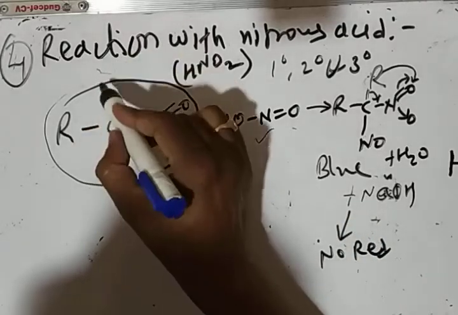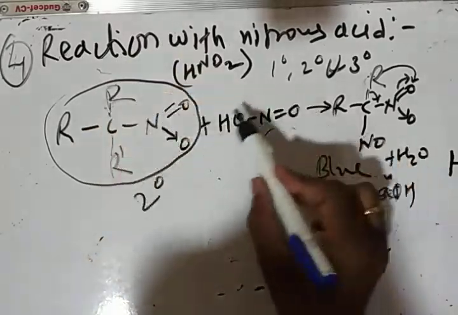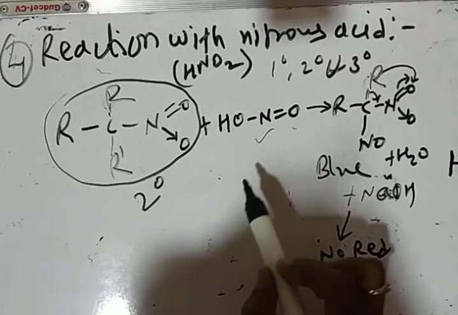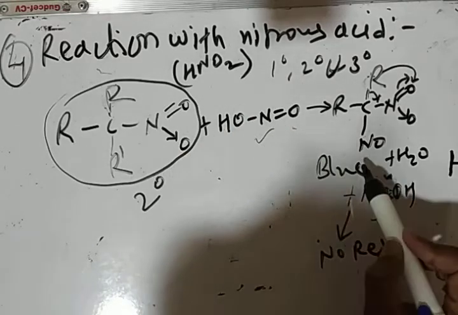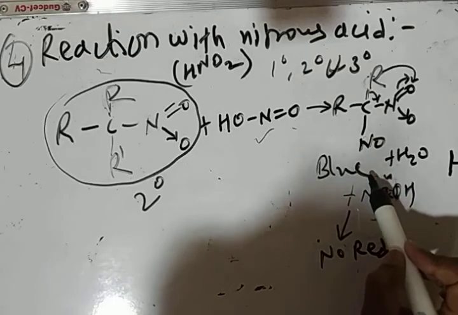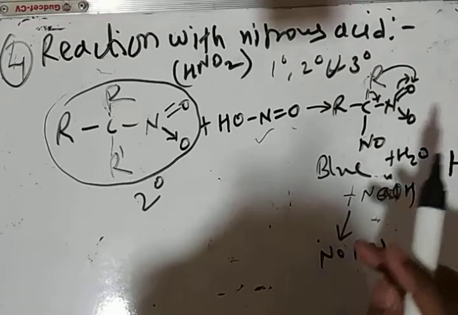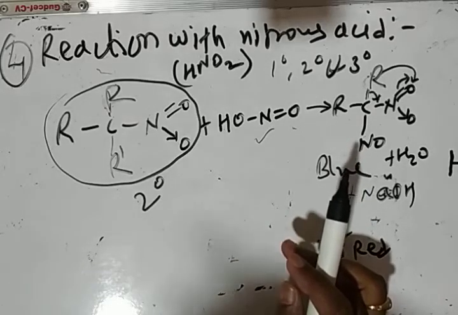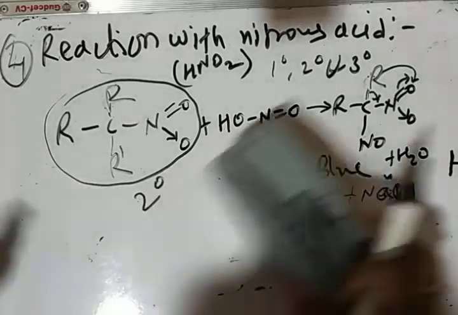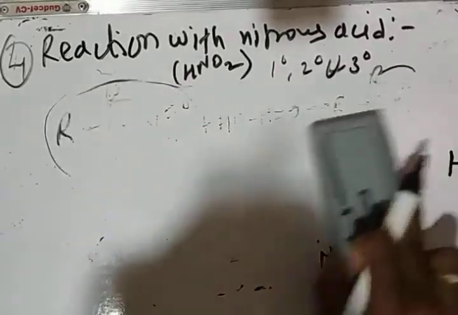For tertiary nitroalkane, there is no nitrosylation reaction, or there is no reaction of this nitroalkane with nitrous acid to give blue color. So by observing the color change, we can distinguish between primary, secondary and tertiary nitroalkanes like this.